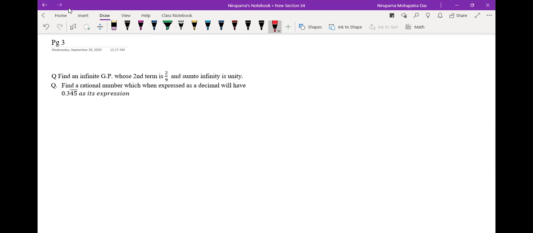Whenever we have an infinite GP, it will be like this: the GP in the form A, AR, AR square and so on. There is no nth term here. This is called an infinite GP.